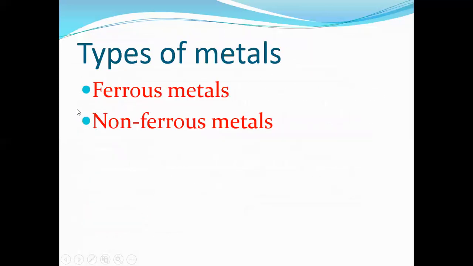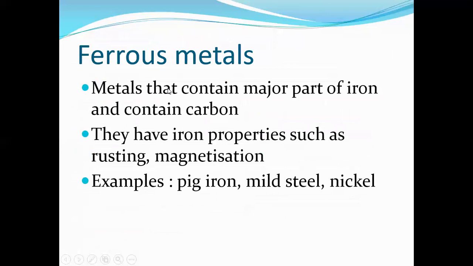Okay, so then we go to the classification of metals. There are mainly 2 types of metal. One is ferrous metal and another one is non-ferrous metal. So what is a ferrous metal? Metals that contain a major part of iron and contain carbon. So ferrous metal means it contains a major part of iron and also contains carbon. So they have iron properties. The ferrous metals show iron properties such as rusting, magnetization, like that. Examples are pig iron, mild steel, nickel, like that.